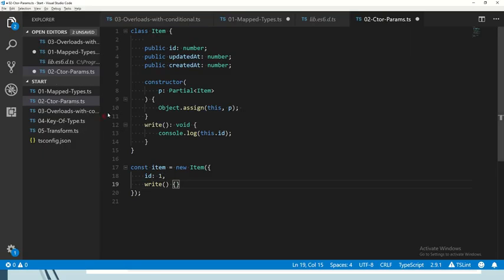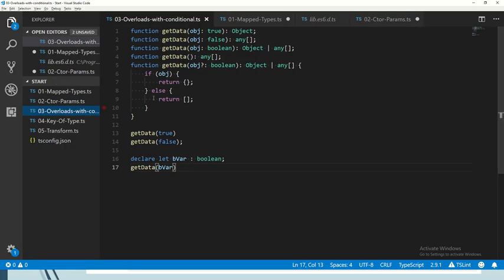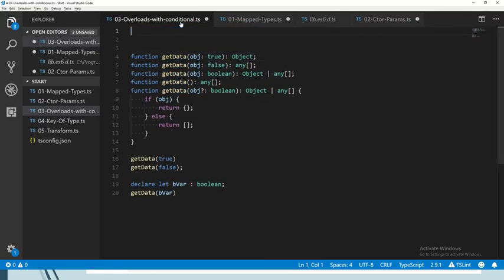Right, and how can we actually make this better? So I'm going to introduce a concept called conditional types. Conditional types allow us to make decisions based on the type known at compile time, based on the type relation known at compile time. So let's have an example. Let's say we have foo, right?